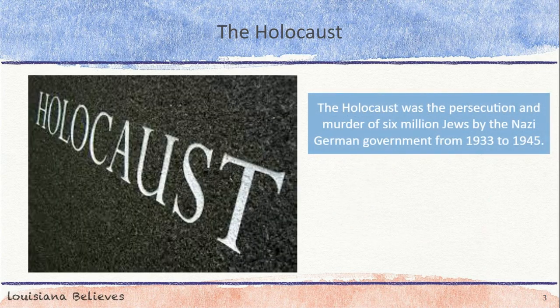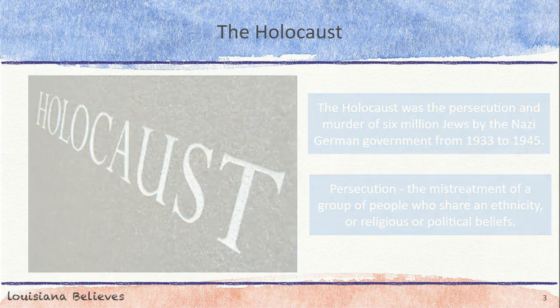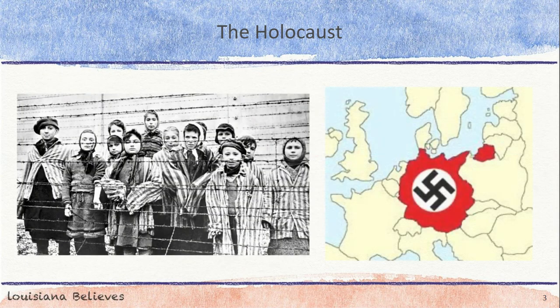The Holocaust was the persecution and murder of 6 million Jews by the Nazi German government from 1933 to 1945. Persecution is the mistreatment of a group of people who share an ethnicity or religious or political beliefs. The Holocaust was a Nazi German initiative that took place throughout Germany and Axis-controlled Europe. The Axis powers were a coalition headed by Germany, Italy, and Japan that opposed the Allied powers, Great Britain and France, in World War II.